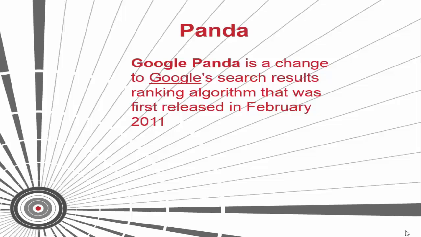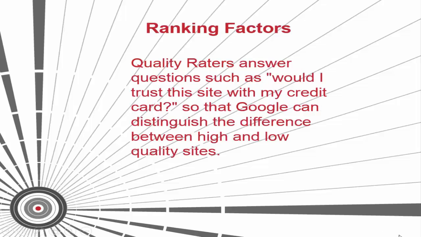So, ranking factors. Let's discuss those really quickly. Google Panda is a filter that prevents low-quality sites and pages from ranking well in the search engine results page. The filter's threshold is influenced by Google quality raters. Quality raters answer questions such as, would I trust this site with my credit card? So that Google can distinguish the difference between high and low quality sites.